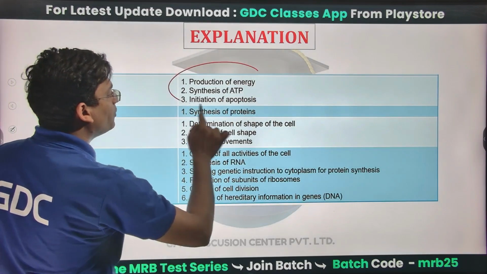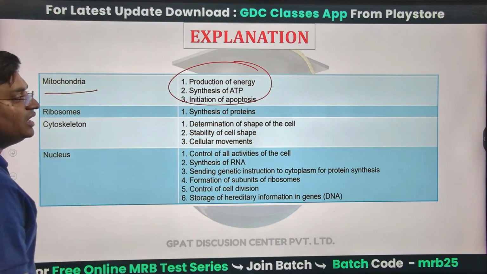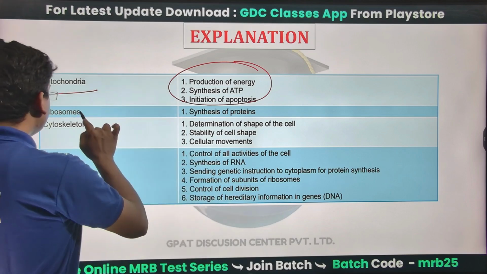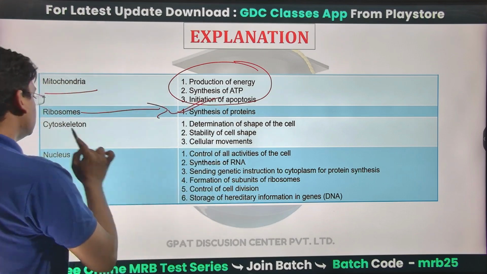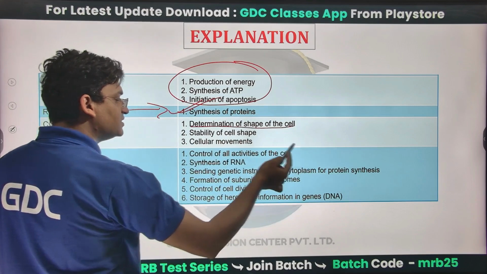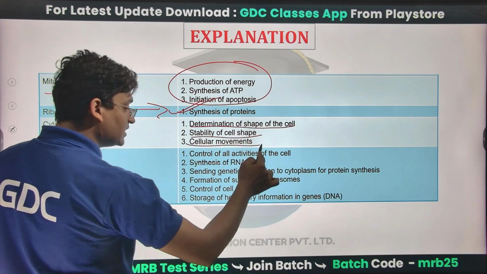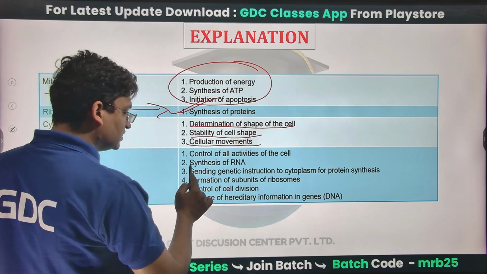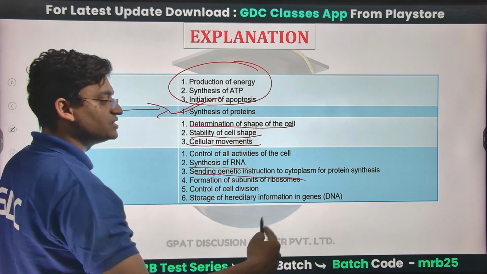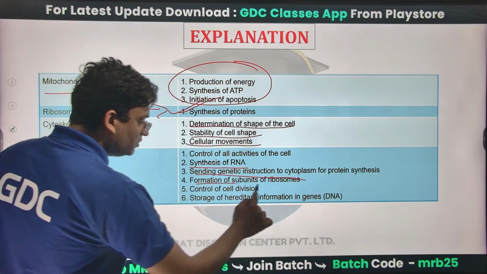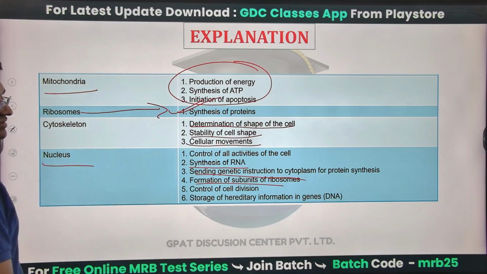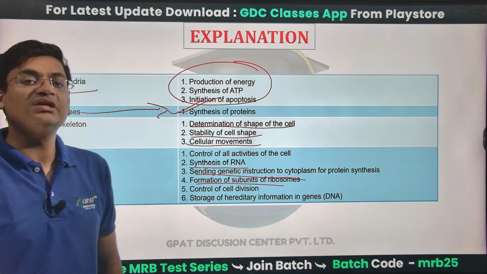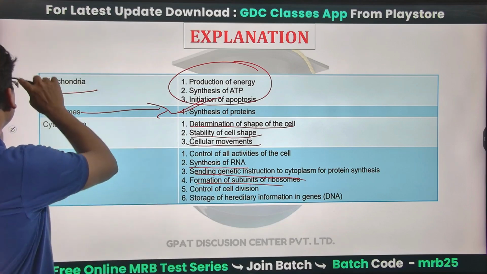Mitochondria is related to production of energy, synthesis of ATP, and initiation of apoptosis. Next, ribosomes: synthesis of proteins. Cytoskeleton: determination of shape of the cell, stability of cell shape, and cellular movement. Nucleus controls all activities of the cell, synthesis of RNA, sending genetic instructions to the cytoplasm for protein synthesis, formation of subunits of ribosomes, control of cell division, and storage of hereditary information in genes in the form of DNA.